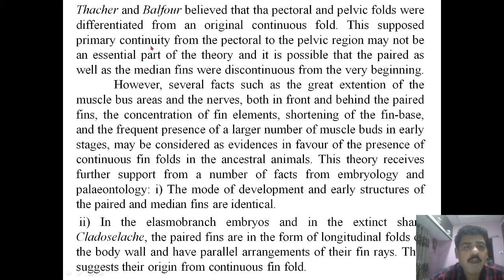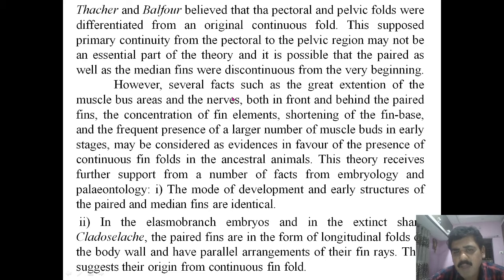This supposed primary continuity from the pectoral to the pelvic region may not be an essential part of the theory, and it is possible that paired as well as median fins were discontinuous from the very beginning.